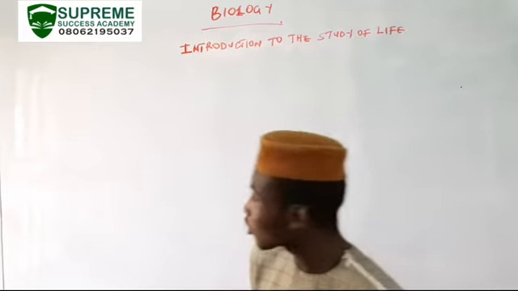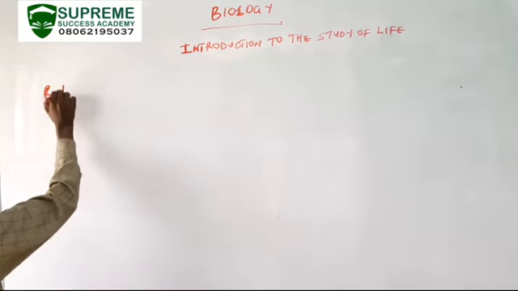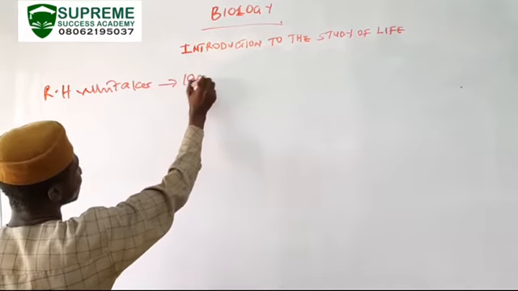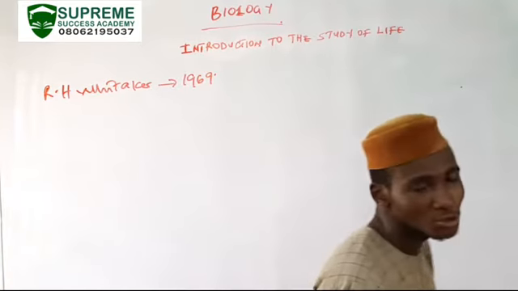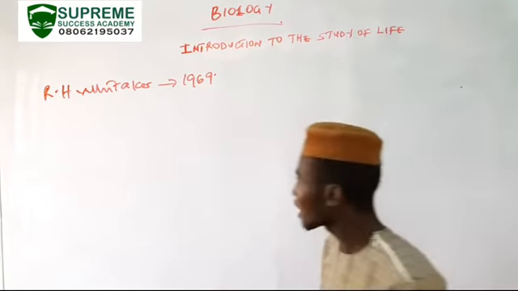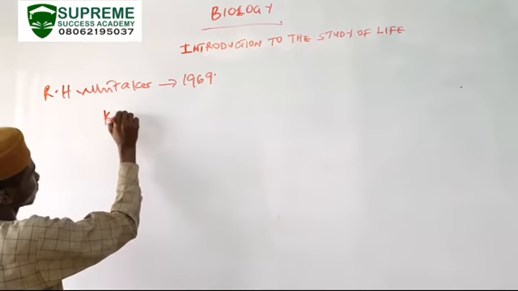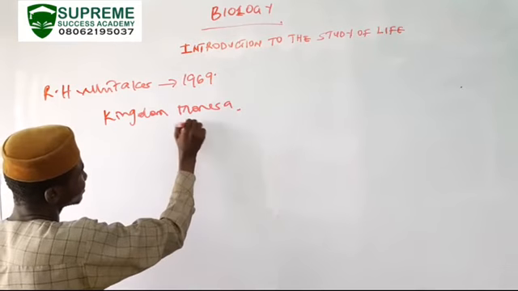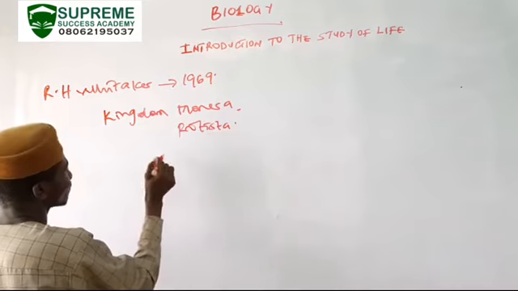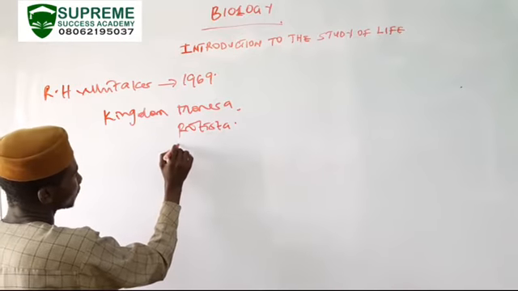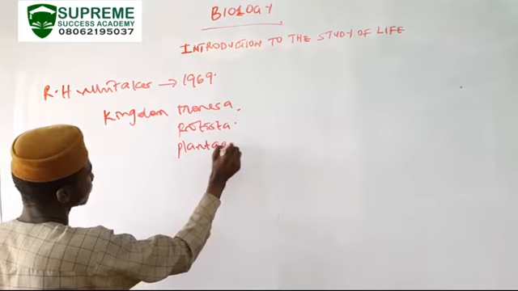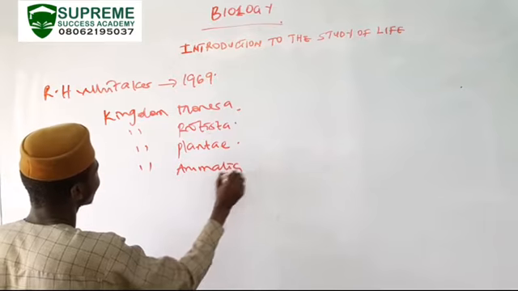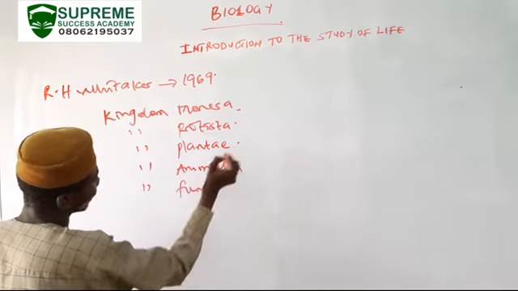Of course, according to R.H. Whittaker in 1969, he classified living organisms into 5 kingdoms. Of course, we have the kingdom Monera, we have the kingdom Protista, we have the kingdom Plantae, the kingdom Animalia, and of course we have the kingdom Fungi.